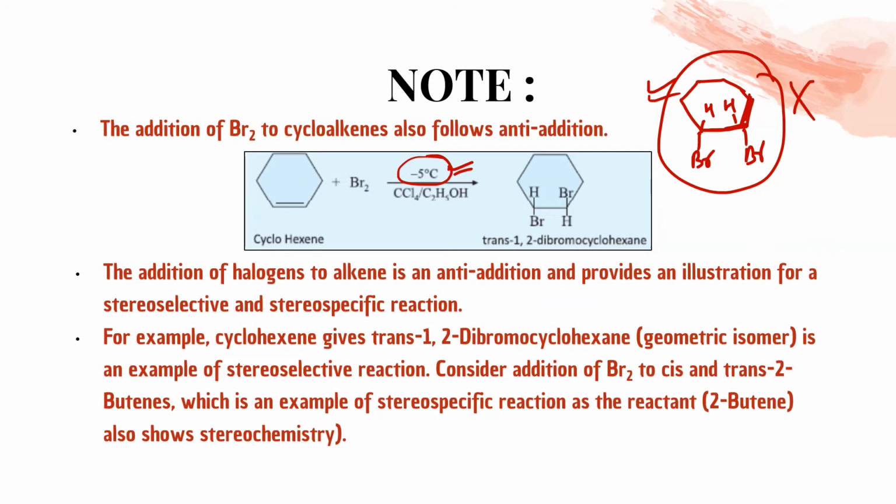Consider addition of Br2 to cis and trans 2-butene, which is an example of a stereospecific reaction as reactant. 2-butene also shows stereochemistry. See, like 2-butene, if I will write, I can write in this way, as well as I can write in this way.